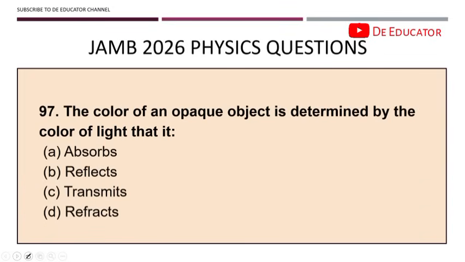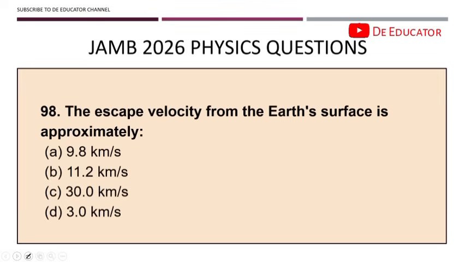97. The color of an opaque object is determined by the color of light that it reflects. An opaque object reflects the color we see and absorbs others. So when you're seeing a particular color from an opaque object, it's because it's reflecting it. Those ones you are not seeing, it has absorbed those ones. 98. The escape velocity from the Earth's surface is approximately 11.2 kilometer per second. Take note of that.